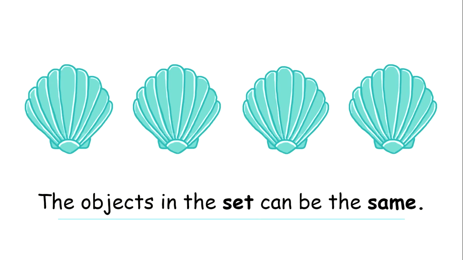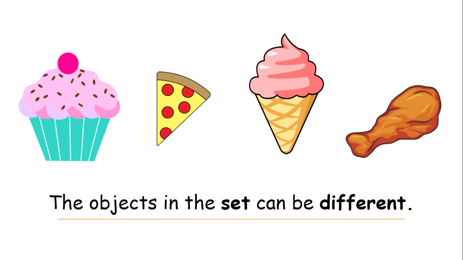The objects in the set can be the same. Here we have the same seashells and we have them four times. So this is a set of 4 seashells.